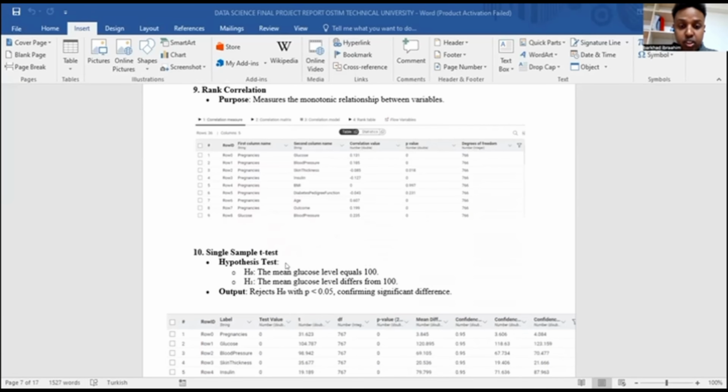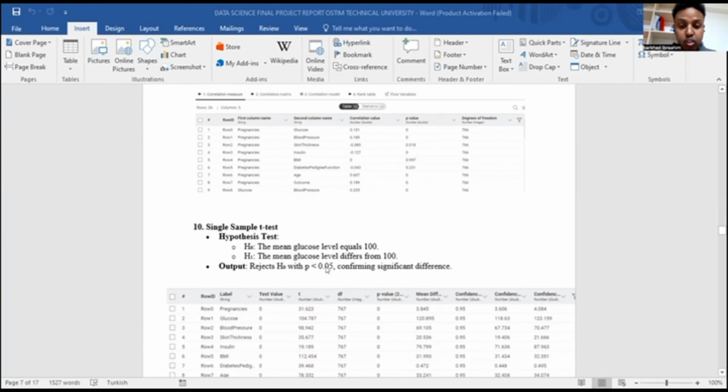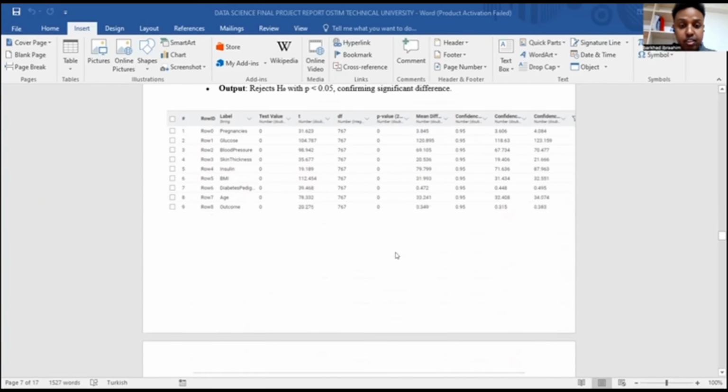The H0 means the glucose level is equal to 100, and H1 means the glucose level is different from 100, and the output is 0.1, which confirms the significant difference. Also, we have this table.